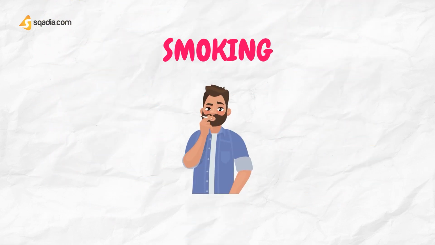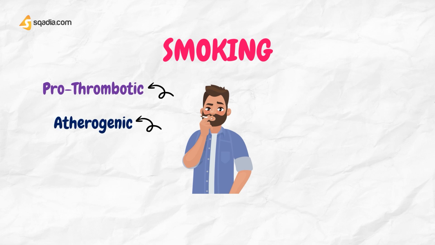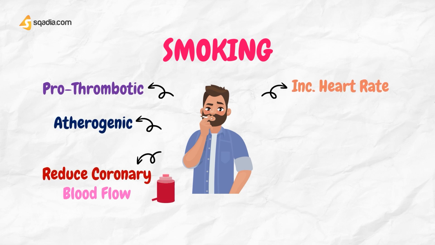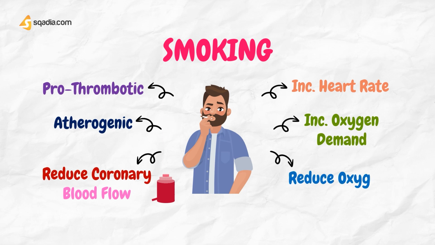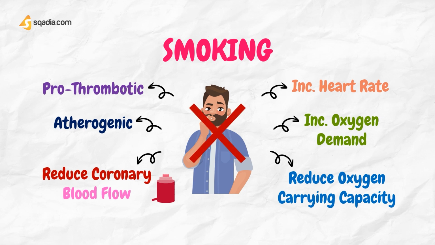Tobacco smoking. Smoking is prothrombotic and atherogenic. It reduces coronary blood flow, and the nicotine-induced rise in heart rate and blood pressure increases the oxygen demand of the heart. In addition, the formation of carboxyhemoglobin reduces the oxygen-carrying capacity of the blood. Some patients improve remarkably on giving up smoking.